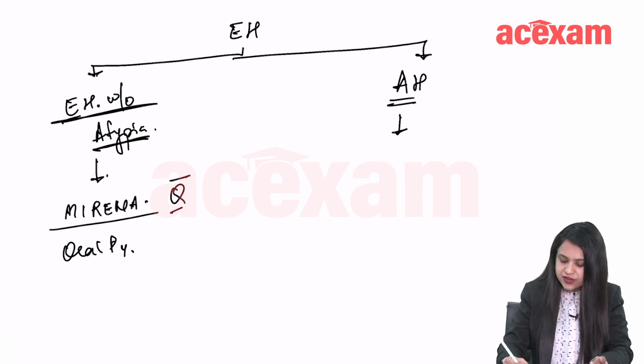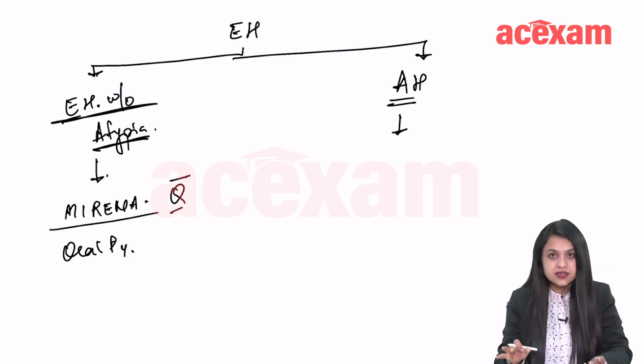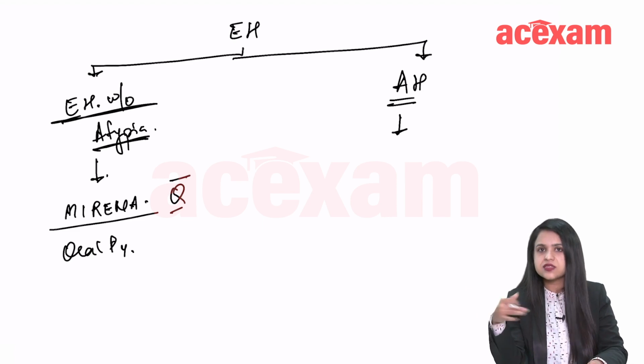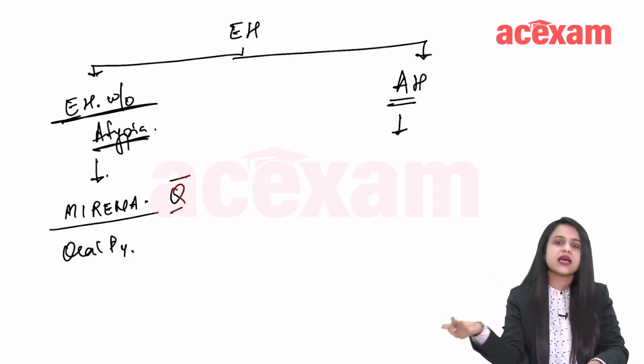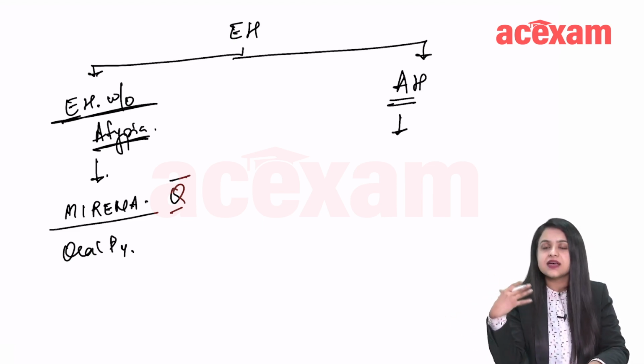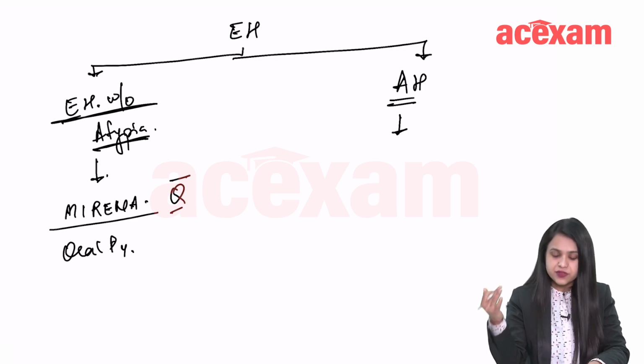If atypia is seen, then there are high chances of this progressing to cancer, in as high as 28 to 29% of cases.